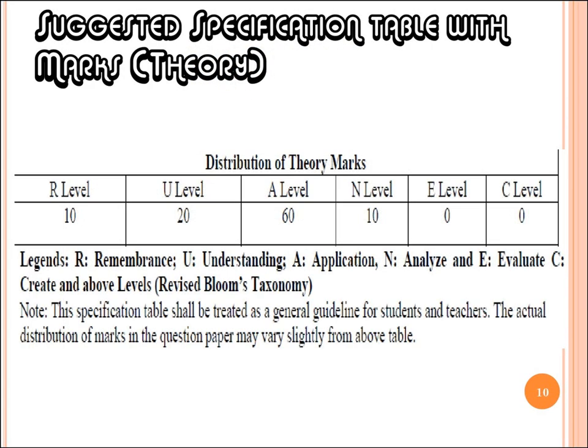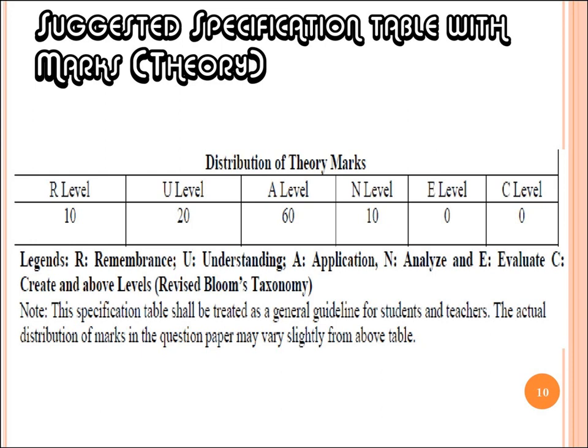If we talk in terms of revised Bloom taxonomy, 10 mark weightage is given to remembrance level. So a 10 mark question that may come includes defining some definition or stating different laws related to remembrance level. 20% weightage is given to the understanding part. 60% weightage is given to the application part, that is we have to solve numericals and give some justification of the reason, that is of 60 marks.